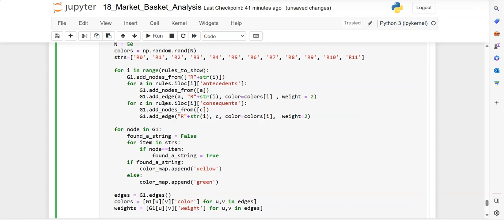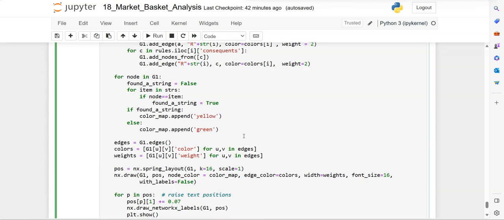And then for each rule, we are appending the word r and then the rule number. So what are the antecedents and what are the consequents, and displaying them with the graph. For each rule and then for each node, if found_a_string is false, then set found_a_string to true. If found_a_string, then yellow color.